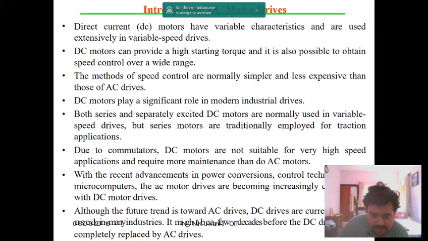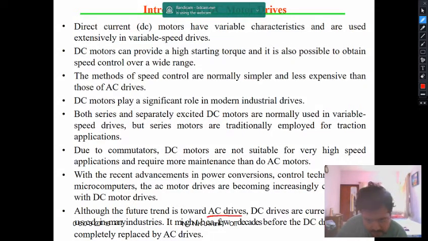With the recent advancement in power conversion and control technology, that is microcomputers, the AC motor drives are becoming increasingly acceptable with respect to DC motor drives. Although the future is trending toward AC drives, there is actually a paradigm shift where the trend is shifting from DC drives to AC drives.